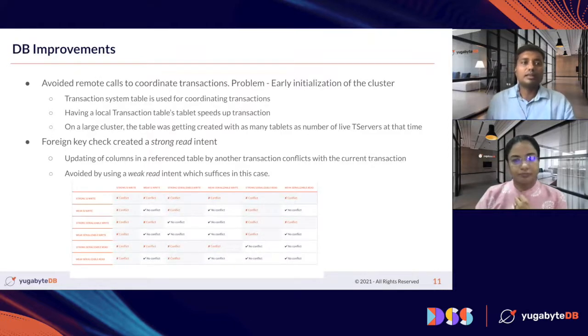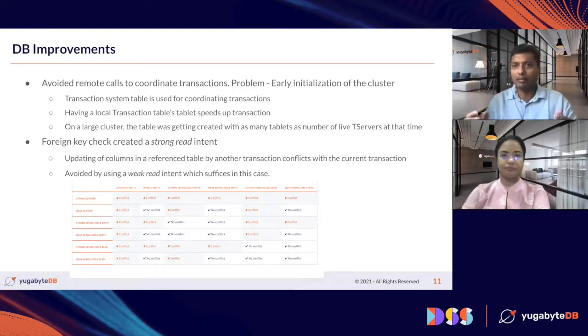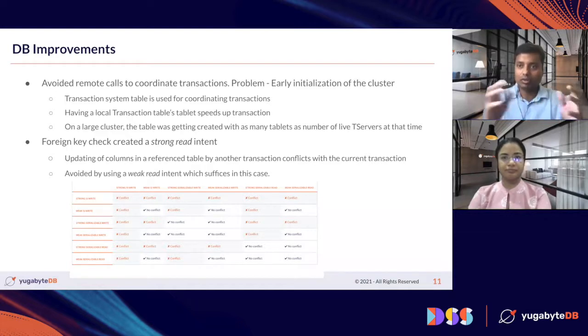Okay, then we did different database improvements, right? One of the earliest problems that we hit was in Yugabyte, you have tables, and each table has multiple tablets. Tablets can be considered as shards. We have this one system tablet called the transaction table, which has multiple tablets. Now this table is used to coordinate the transactions, right? So it is always good to have a transaction tablet local so that you don't have to do remote calls to coordinate the transaction. If a node is coordinating a transaction, it's better to talk to the local tablet node, right?